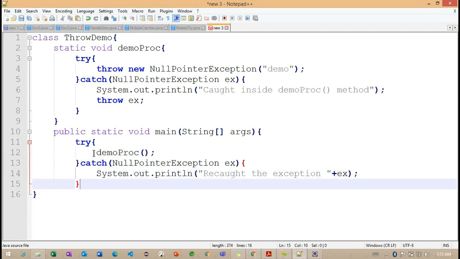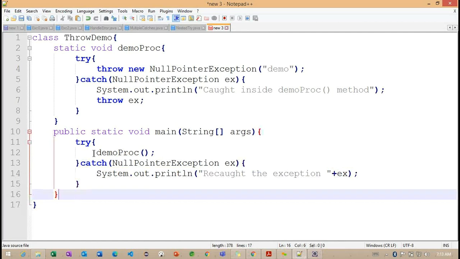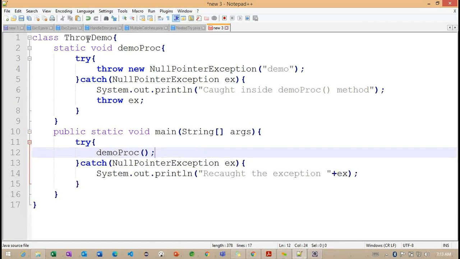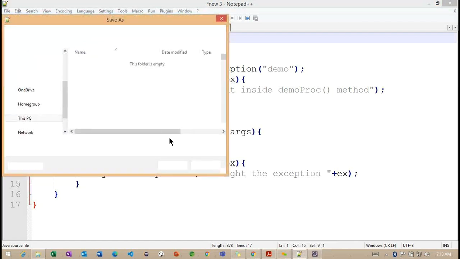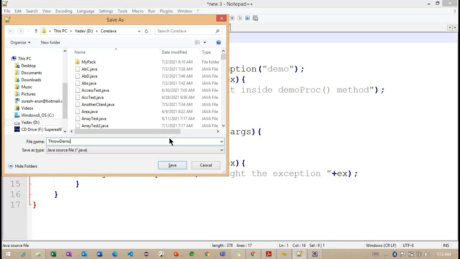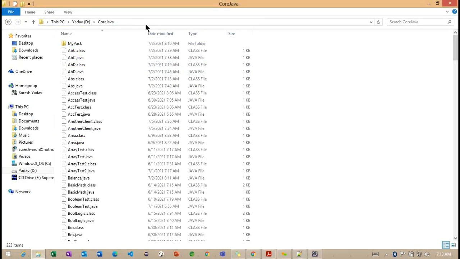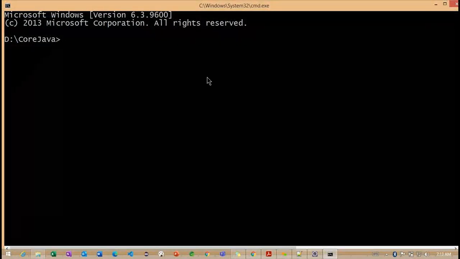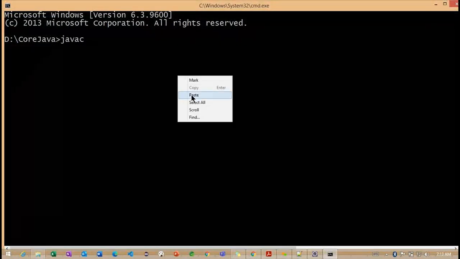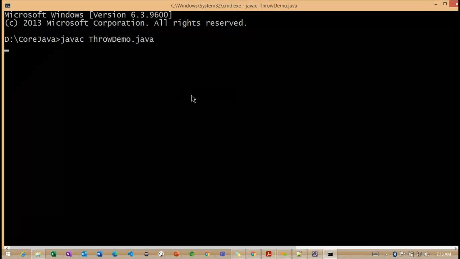Here, I'm providing some message. And after this, I'm closing the main method. And if you observe, so ThrowableDemo, and javac ThrowableDemo.java.